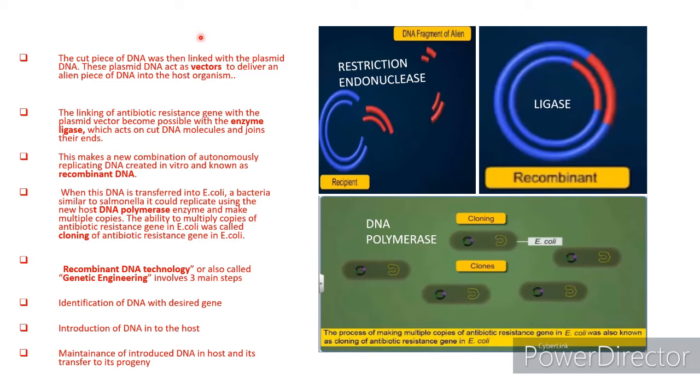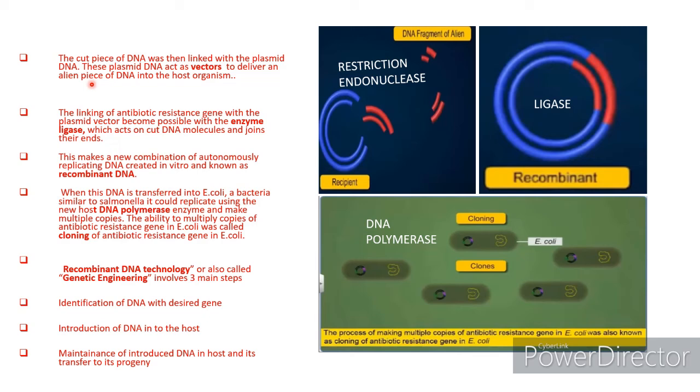The cut plasmid DNA. These plasmid DNA act as a vector to deliver an alien piece of DNA into the host organism. See here, the piece of DNA, that is the desired DNA, is cut with the help of restriction endonuclease enzyme, and it is combined with the native plasmid DNA. Blue color one is plasmid and red color one is our desired DNA. As this plasmid is carrying this desired gene into the host organism, it is known as a vector, like the mosquito in case of malaria.